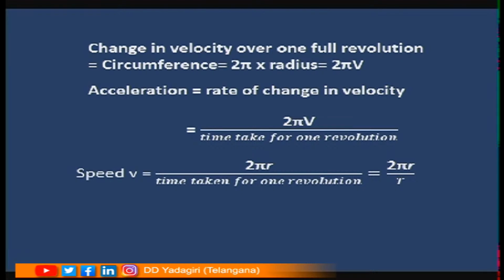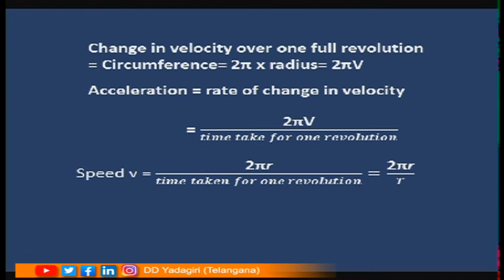Acceleration is rate of change in velocity, and hence acceleration should be equal to 2 pi v divided by time taken for one full revolution. Speed is equal to 2 pi r by time taken for one full revolution, that is equal to t, let us say. So, v is equal to 2 pi r by t.